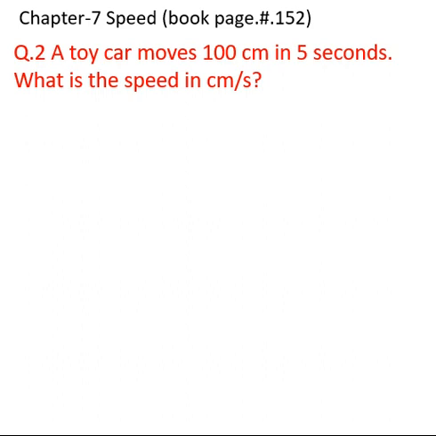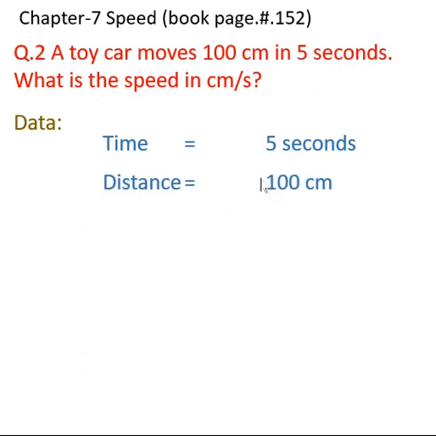And what the values are given. So first we write down the data, what values are given and what we have to find out. First, time is given, that is 5 seconds. Distance is also given, that is 100 centimeters, and we have to find its speed.